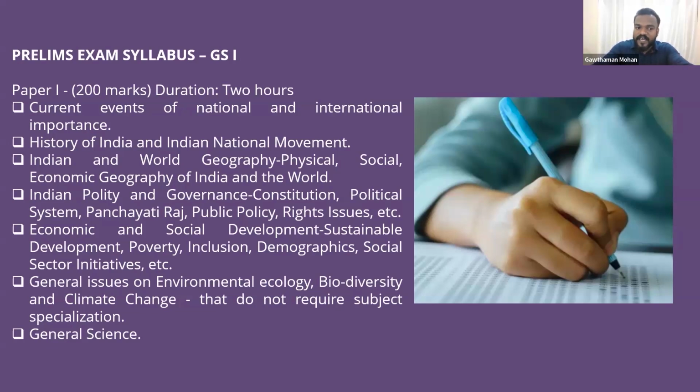So one thing you need to understand, current affairs is coming first, history of India is coming second, then Indian and world geography is coming third, then Indian polity and governance, especially constitution, political system, panchayati raj, public policy, rights issues, and so on. So etc. means there are many other things also, right? Then economic and social development, which includes sustainable development. It talks about poverty, inclusion, demography, social sector initiatives, etc.